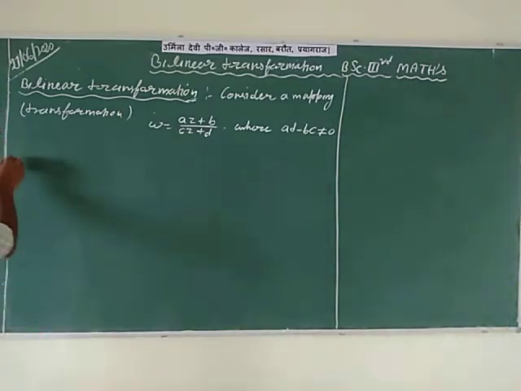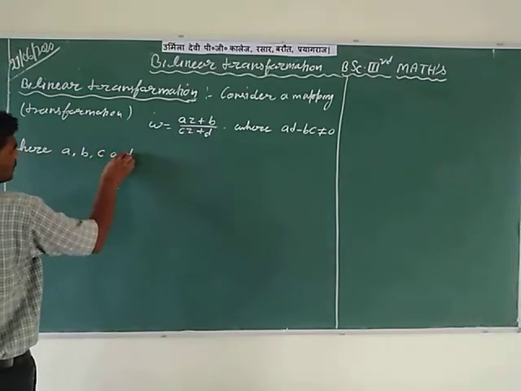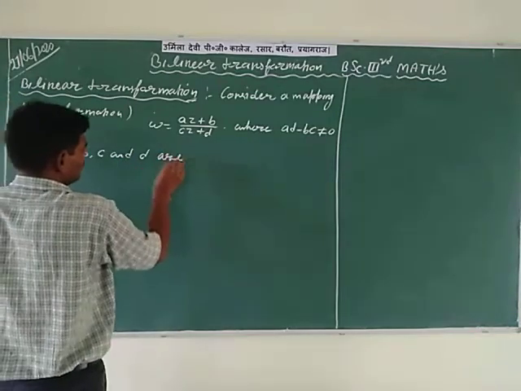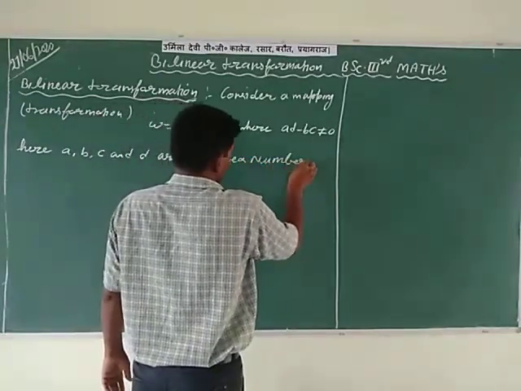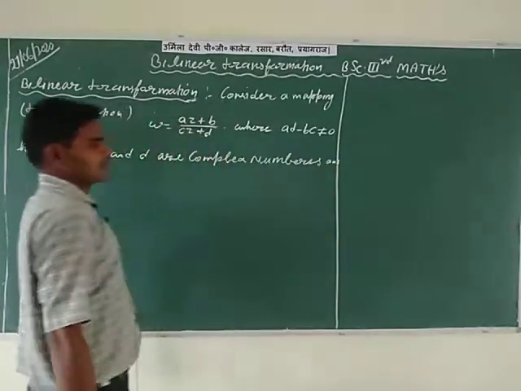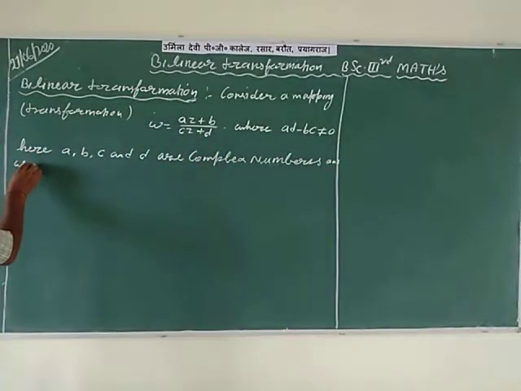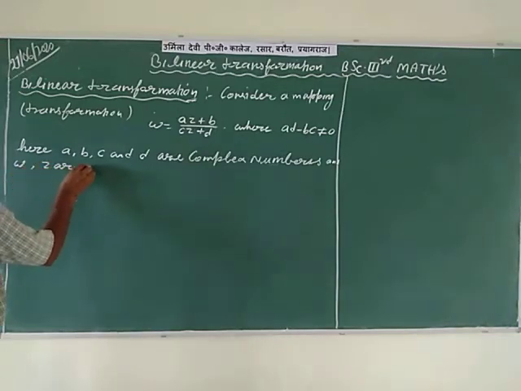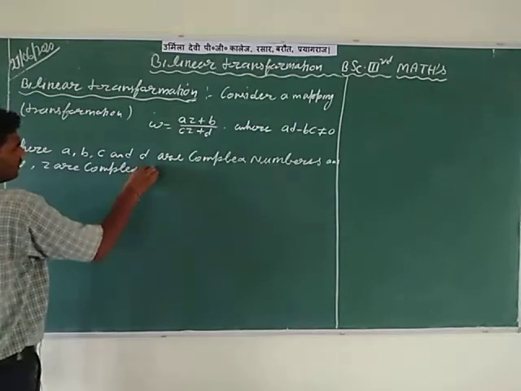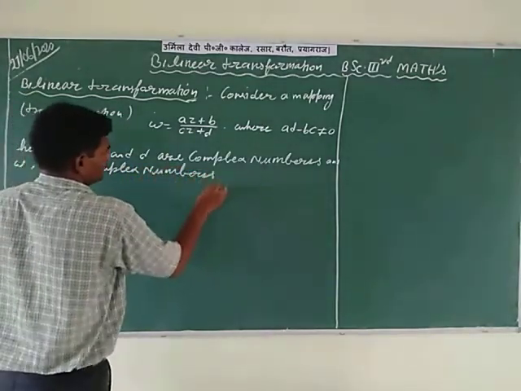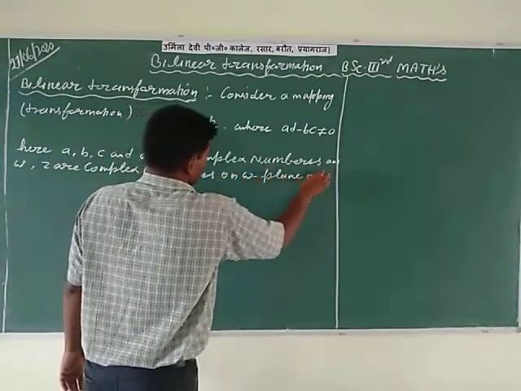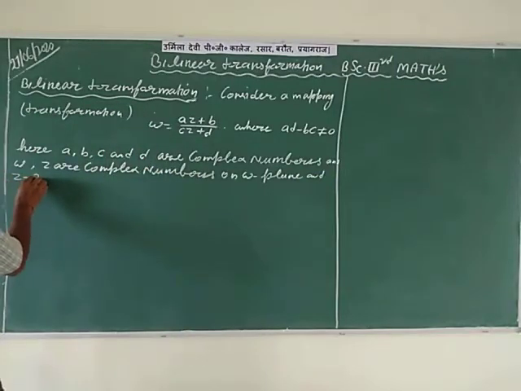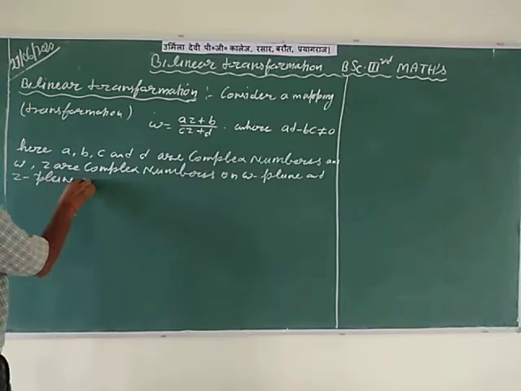So here small a, b, c and d are complex numbers, and W and Z are complex numbers on the W plane and Z plane respectively.